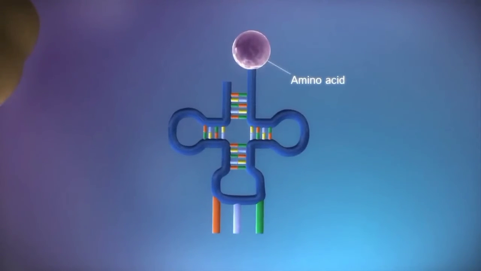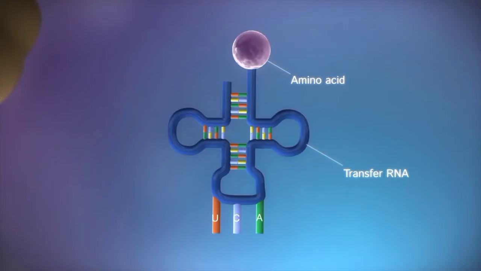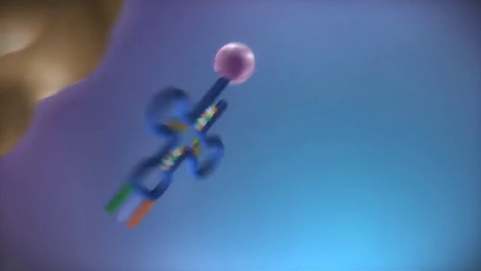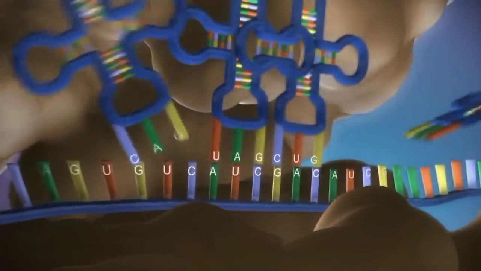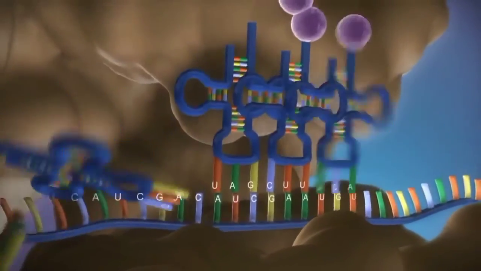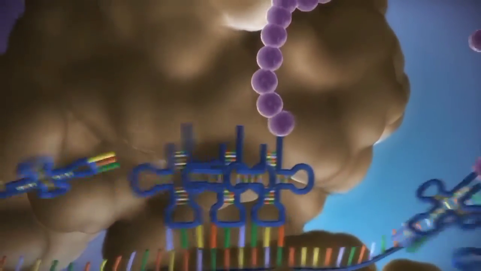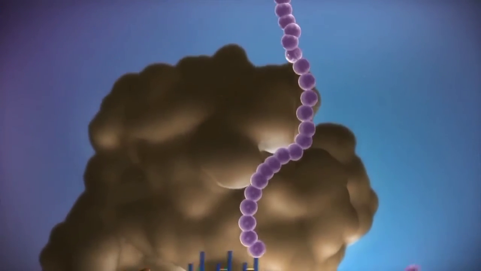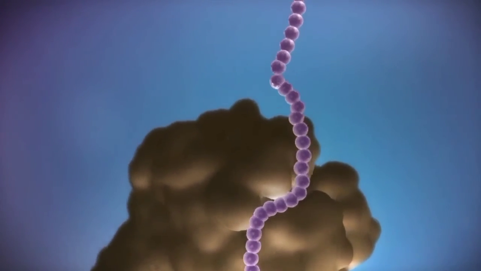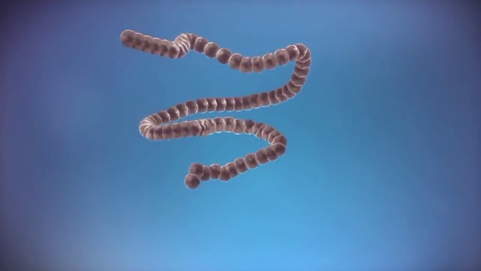There are 20 different types of amino acids. The transfer RNA molecules carry the amino acids to the ribosome. The messenger RNA is read three bases at a time. As each triplet is read, a transfer RNA delivers the corresponding amino acid. This is added to a growing chain of amino acids. Once the last amino acid has been added, the chain folds into a complex 3D shape to form the protein.